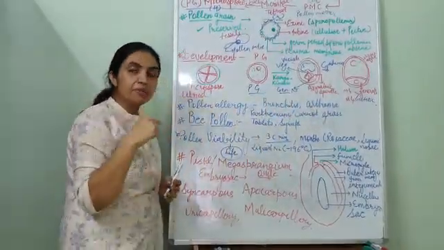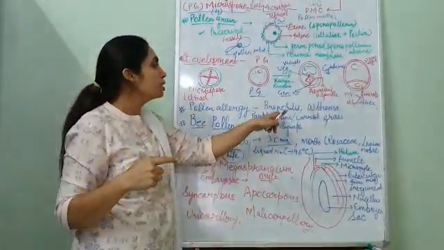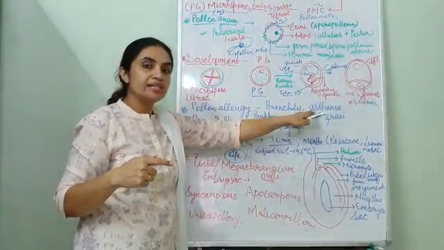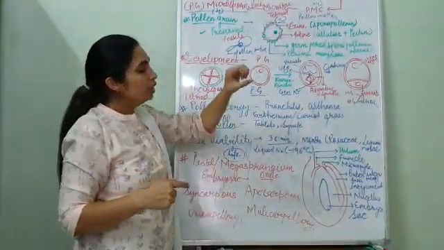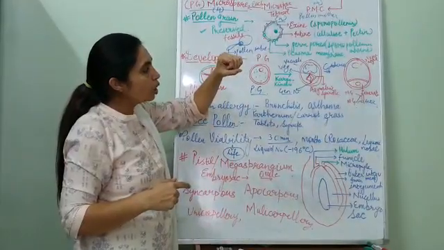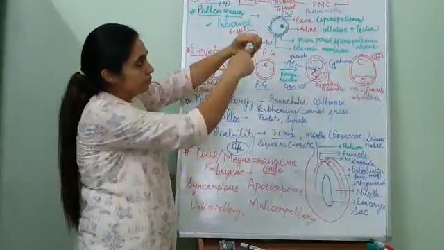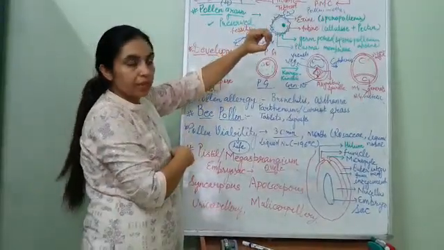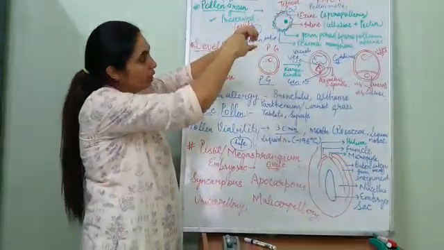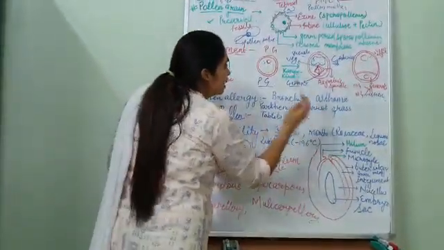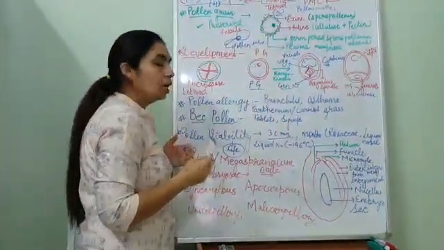In bronchitis, inflammation of the bronchioles and bronchi takes place. And asthma, what is actually asthma? In asthma, the lumen of the bronchi will reduce. Lumen means this space, the internal space of a tube. So it decreases. So these kinds of allergies occur due to the pollen.